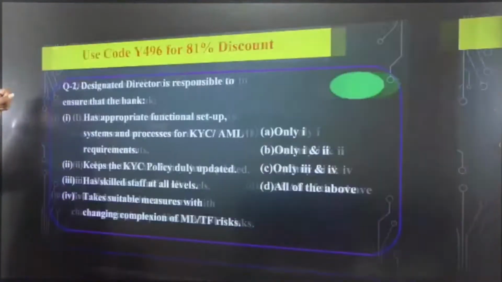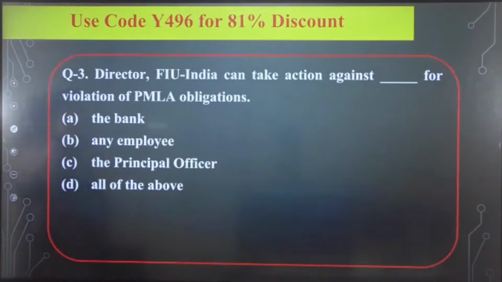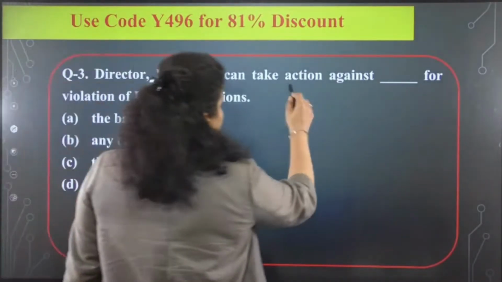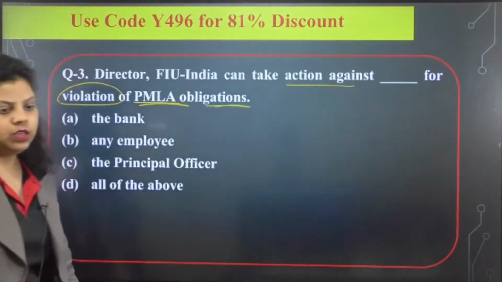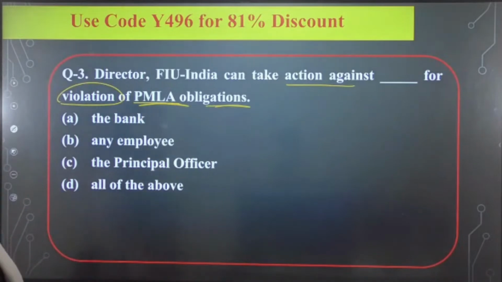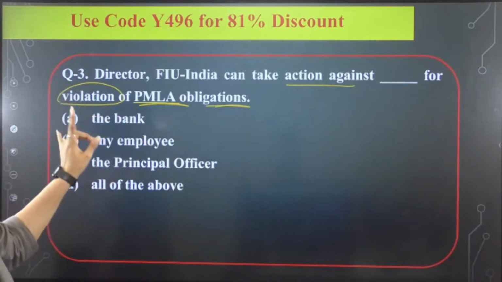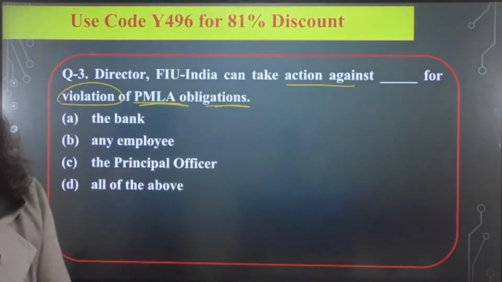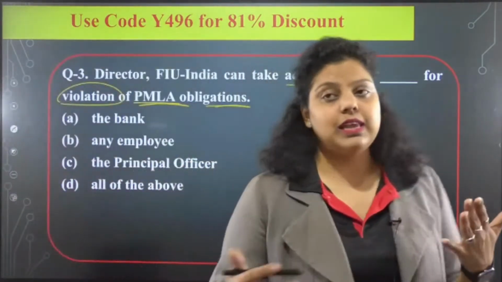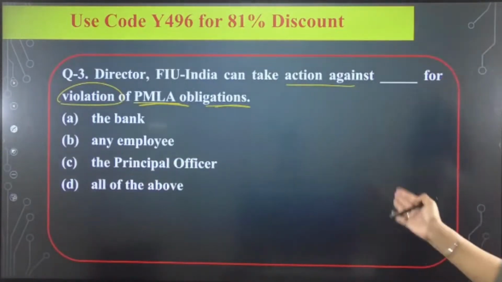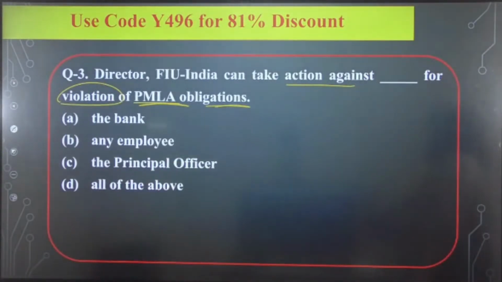Next, third question. The third question is talking about: Director FIU-IND can take action against dash for violation of PMLA obligations. So the Director FIU-IND can take action against which of the following in case of violation of PMLA obligations? What is PMLA? Prevention of Money Laundering Act. So for which of the following options, if someone is not following the rules and regulations of the PMLA Act, or they have violated the PMLA Act.